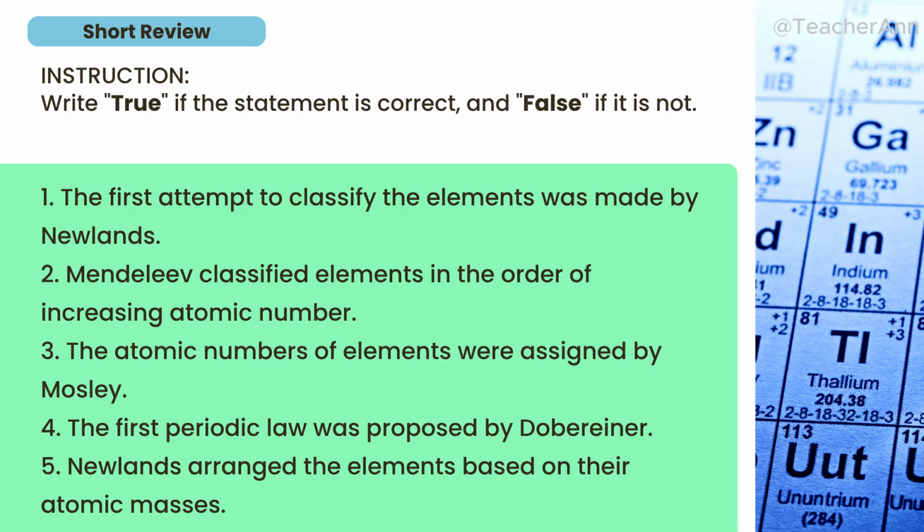Number 1. The first attempt to classify the elements was made by Newlands. True or false? Number 2. Mendeleev classified elements by increasing atomic number. True or false? 3. The atomic number of elements were assigned by Moseley. True or false? Number 4. The first periodic law was proposed by the Verner.